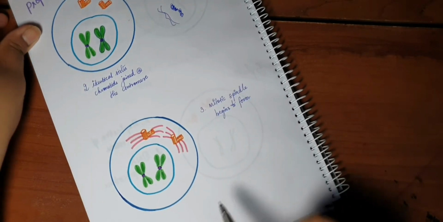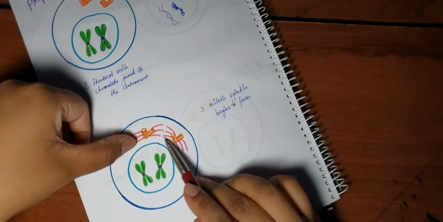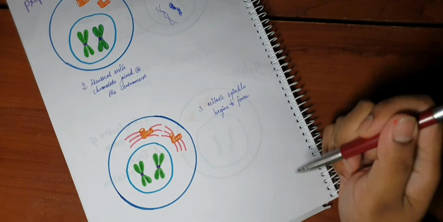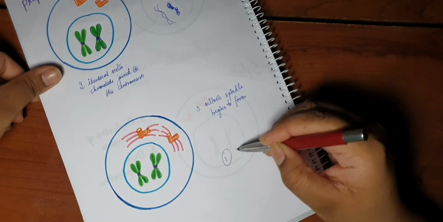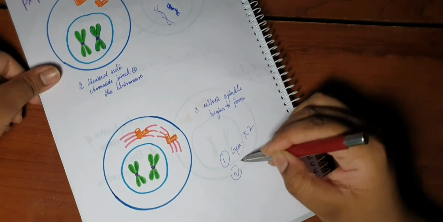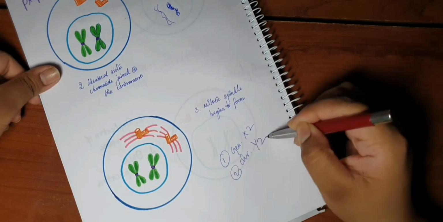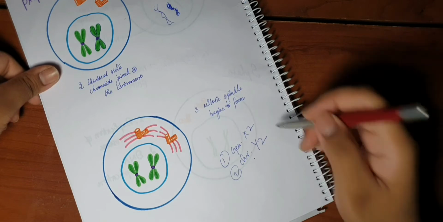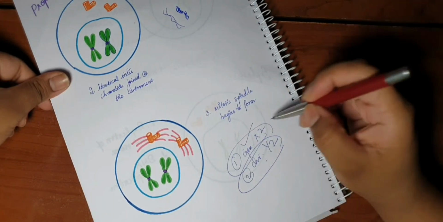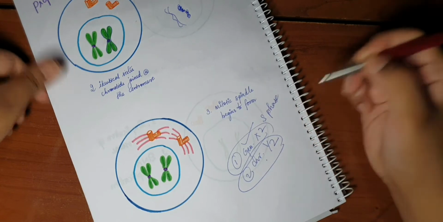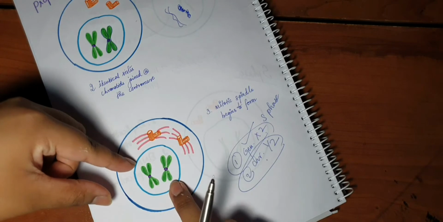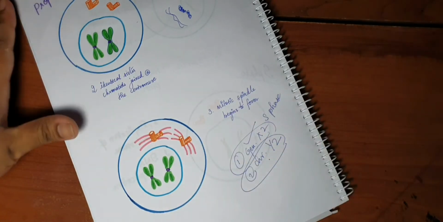And the next thing that happens in prophase is the mitotic spindle begins to form. Now, if you remember the 2 conditions that we began this video with, first was that the genetic material has to be doubled. Second was that the chromosomes have to be split in half so that they can be equally distributed to the daughter cells. The first condition was already satisfied in S phase, where the genetic material was duplicated. So now we have twice the amount of information so that we can split it into 2. Okay.